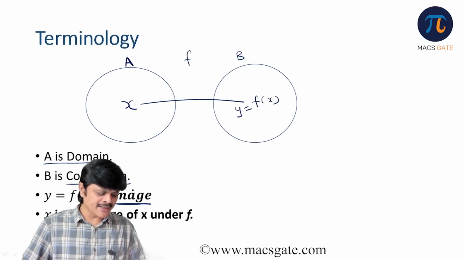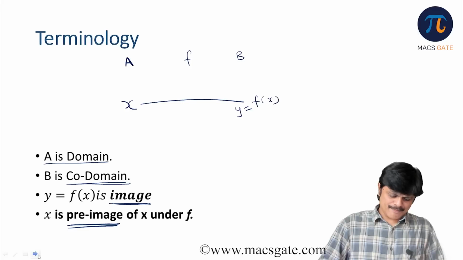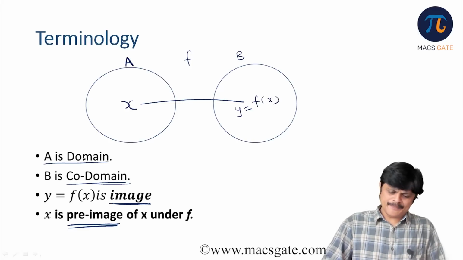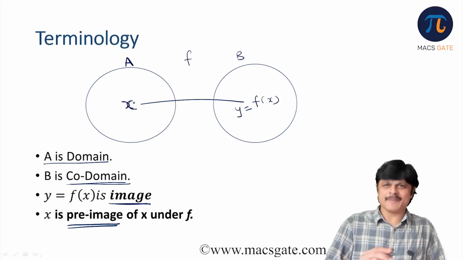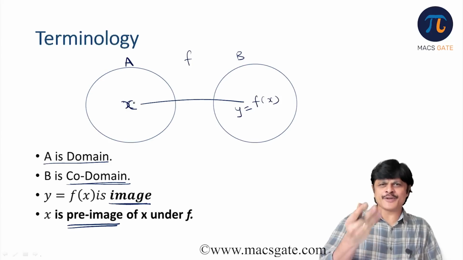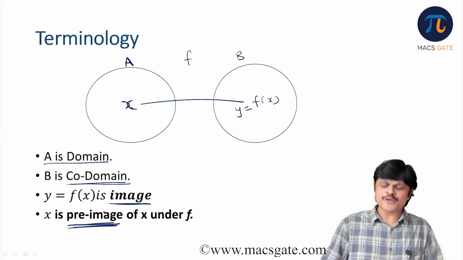So this is the story. A is domain, B is codomain, f(x) is the image, and x is the pre-image. See, for f(x), x becomes the pre-image. Just like when you see in a mirror, what you see inside the mirror is your image, and for that image you are the pre-image. That is the basic idea. So this basic terminology one should know.